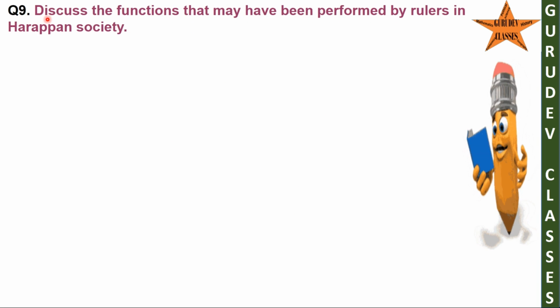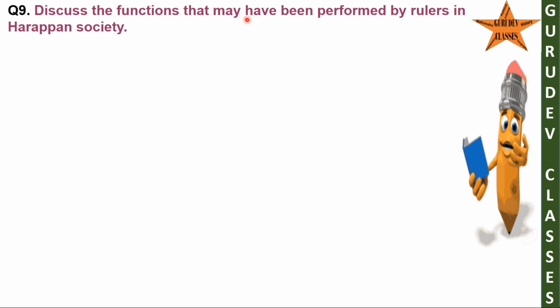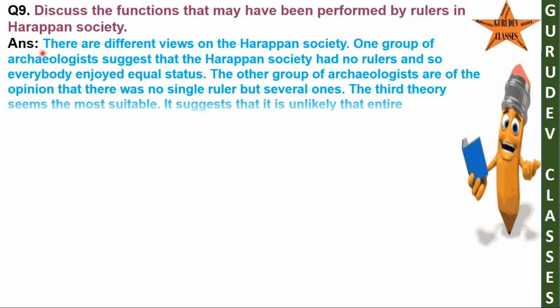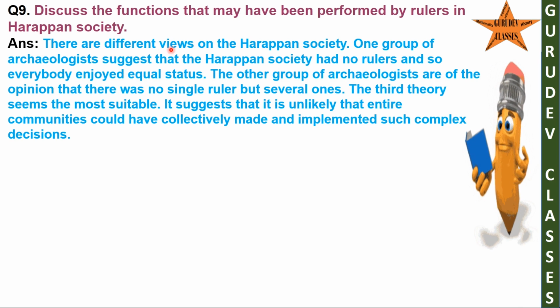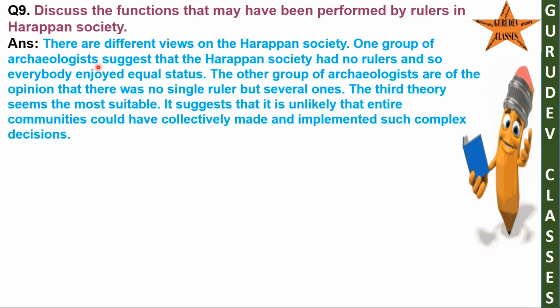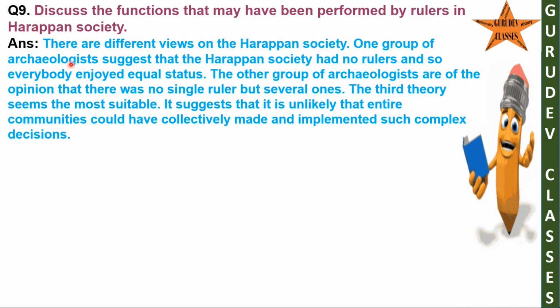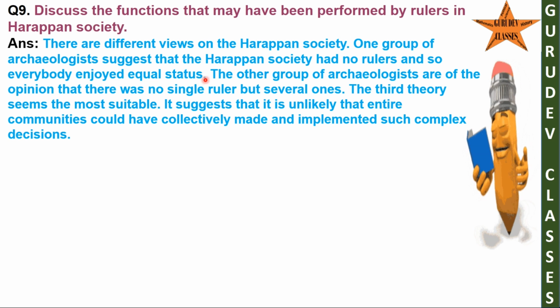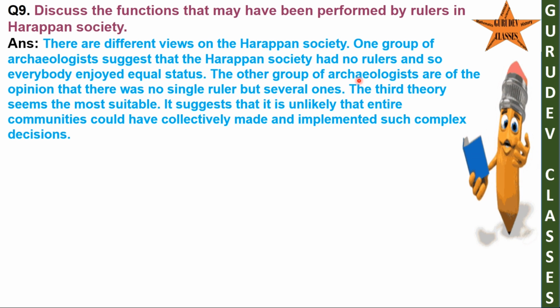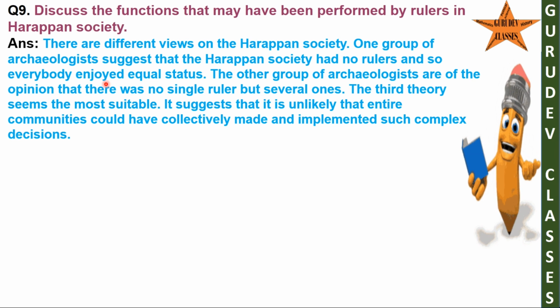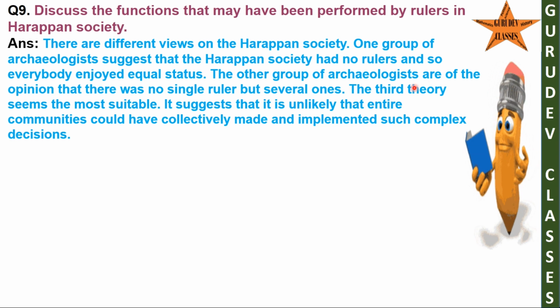Question 9. Discuss the functions that may have been performed by rulers in Harappan society. Answer. There are different views on Harappan society. One group of archaeologists suggests that the Harappan society had no rulers and so everybody enjoyed equal status. The other group of archaeologists is of the opinion that there was no single ruler but several ones. The third theory seems the most suitable.